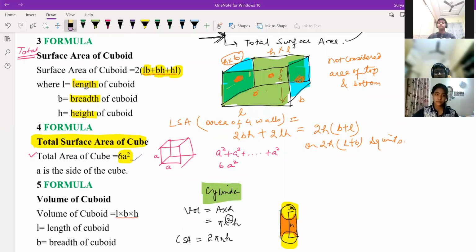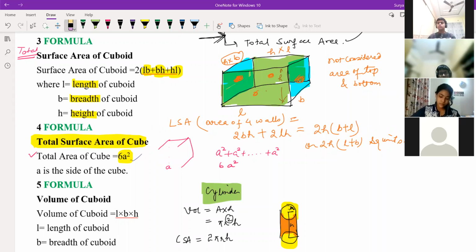Anyone else having doubt in the same question? Shriyanvi, is it clear to you? It's clear, sir. Okay, fine. If I tell the same thing, CSA of cube, so what is the answer for Pulastya? Pulastya knows everything, this one. Right, Pulastya? If I ask CSA of cube, what is the answer for CSA of cube?